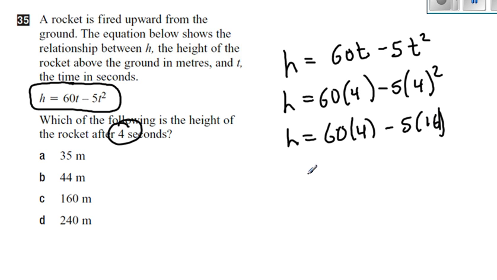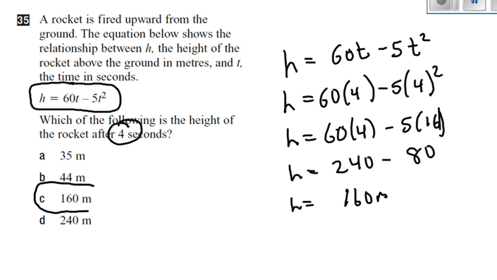Now I have some multiplication to do. 60 times 4 is 240. 5 times 16 is 80. And then finally, the last step will be subtract. 240 minus 80 is 160. And that's one of our answers. So 4 seconds after being shot, the rocket is 160 meters above the ground.